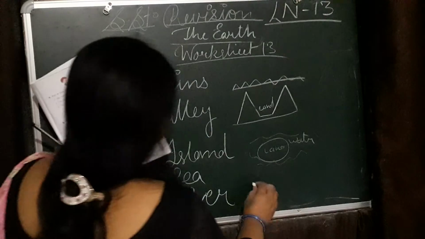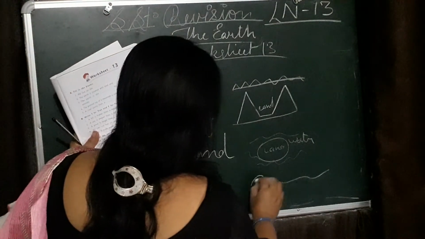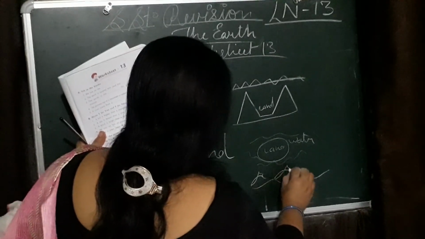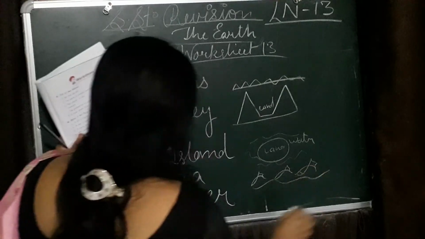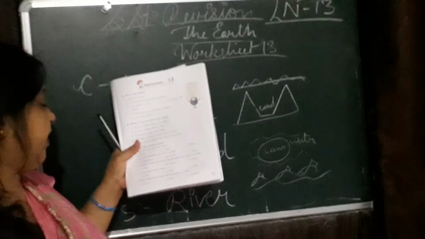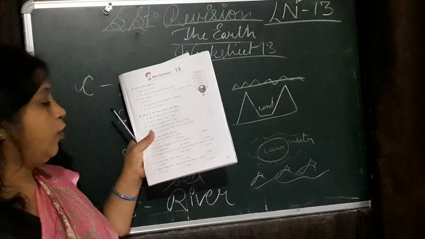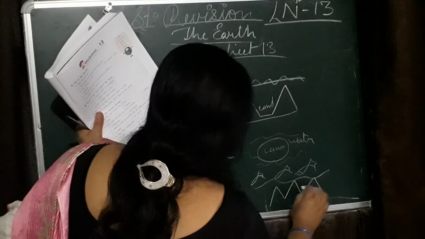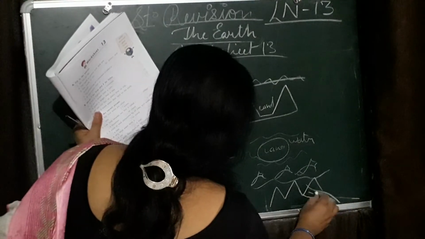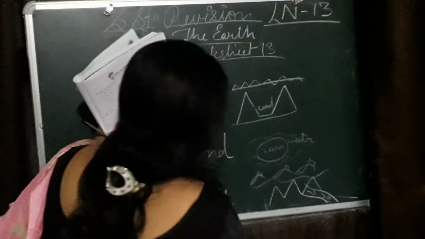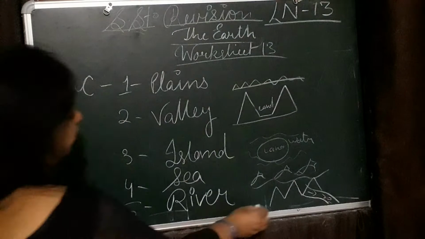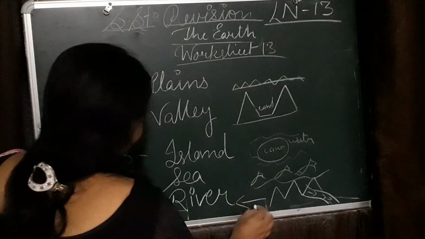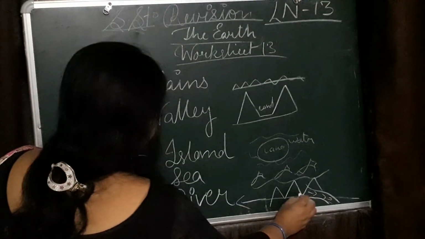Very large water bodies, we find fish. The answer is C. Water body flow down the mountain. Suppose this is the picture of mountain and this water body flows. What is the answer? River.